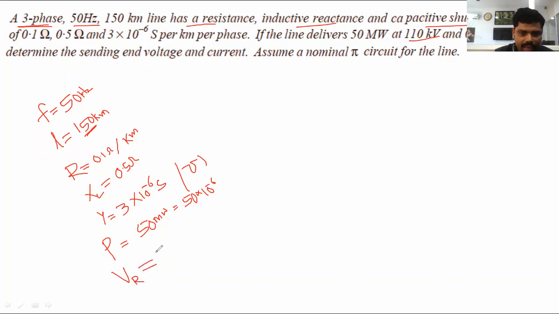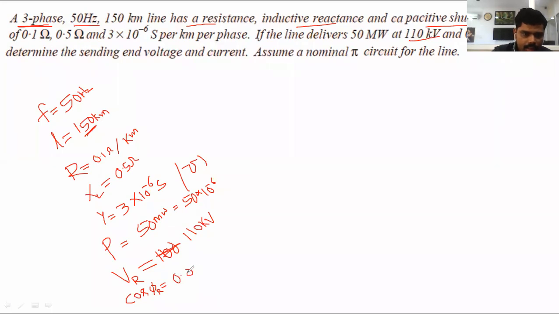We want to convert it to the phase value, that is, V phase equal to VL by root 3. Here they are given 110 kV as the line value, so the phase value means 110 by root 3. The power factor is given as 0.85, that is, the receiving end power factor cos phi R equal to 0.85 lagging.